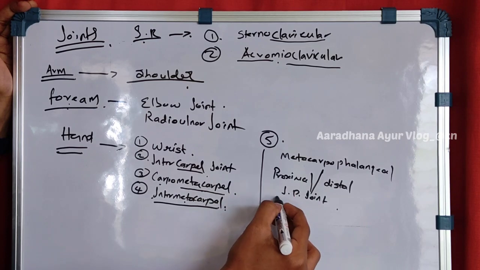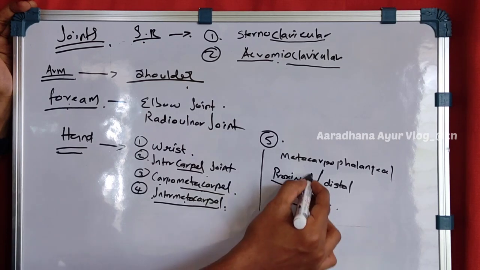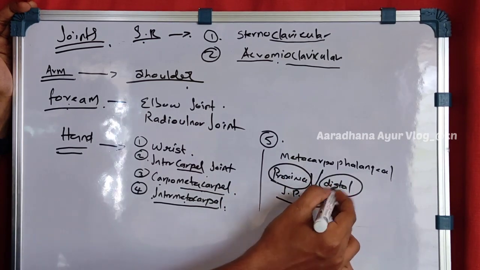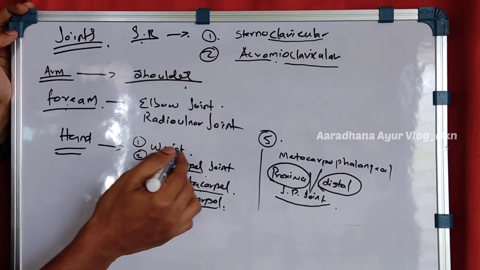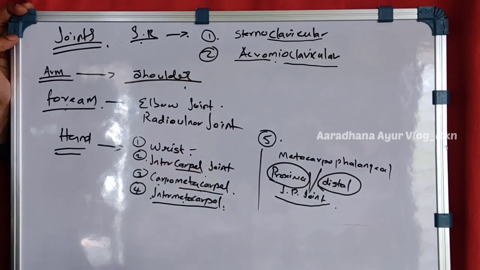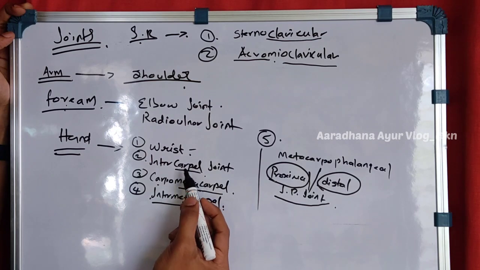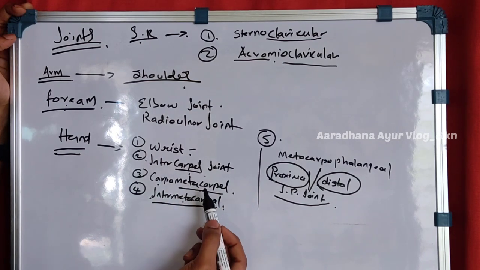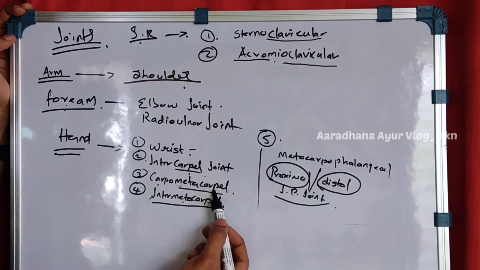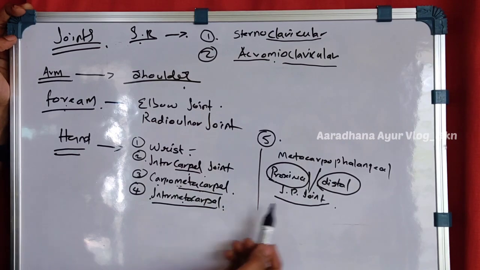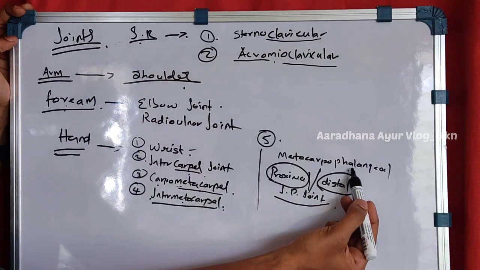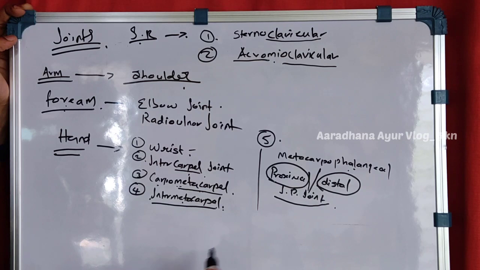Then it will be the interphalangeal joint, both proximal as well as distal. It is very easy to study because the wrist joint, everyone will know. We have studied the carpus bones, the metacarpal bones and the phalangeal bones.